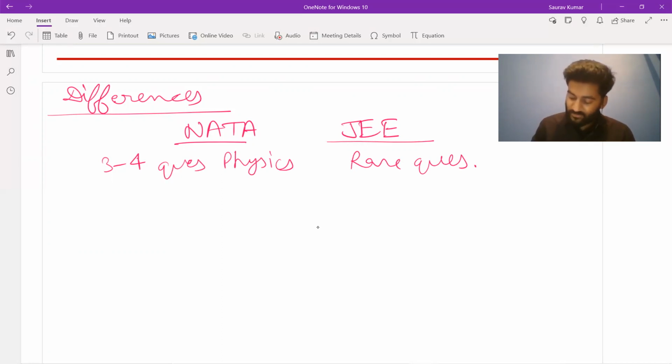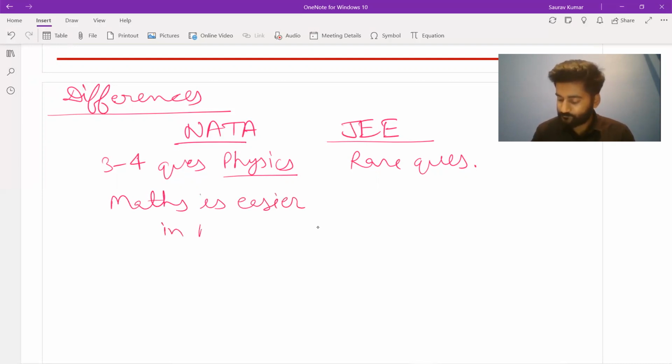In terms of mathematics, these are the two subjects which students think a lot about, like what kind of questions would be asked from what subject. We will study all of them in detail. For an overview, we can think that maths is easier in NATA, whereas I already explained that maths is hard in JEE.